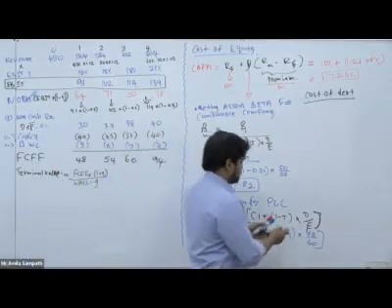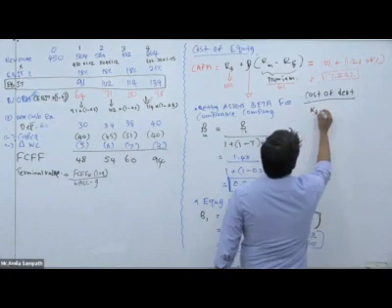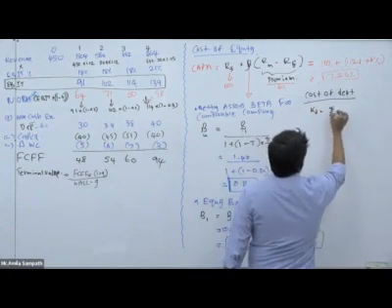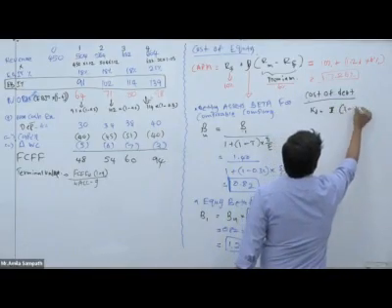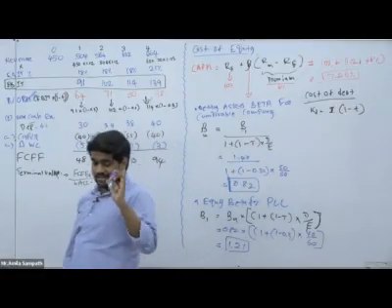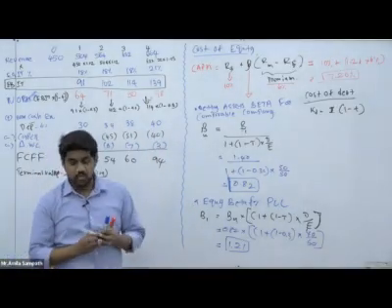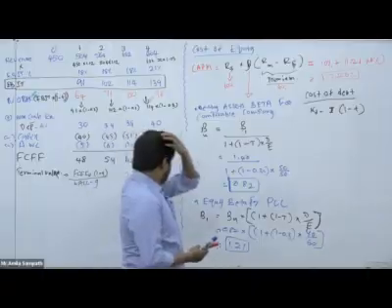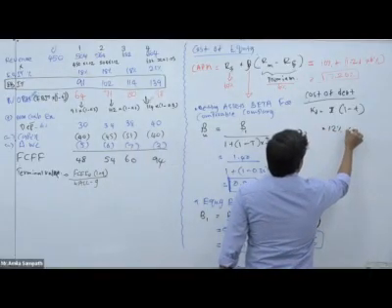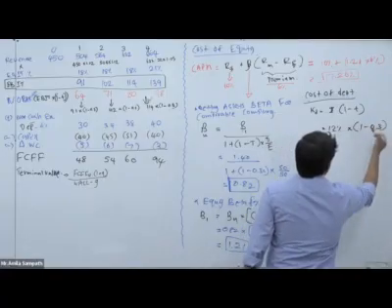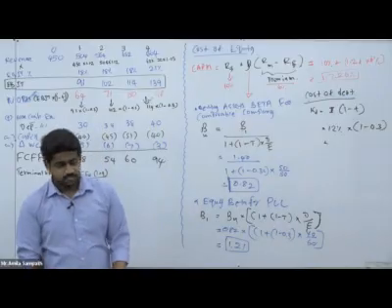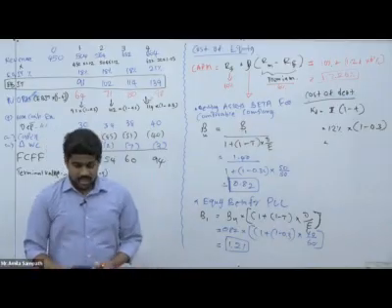Then cost of debt is our interest rate r into (1 minus t). Pre-tax interest rate is 12% into (1 minus 0.3).